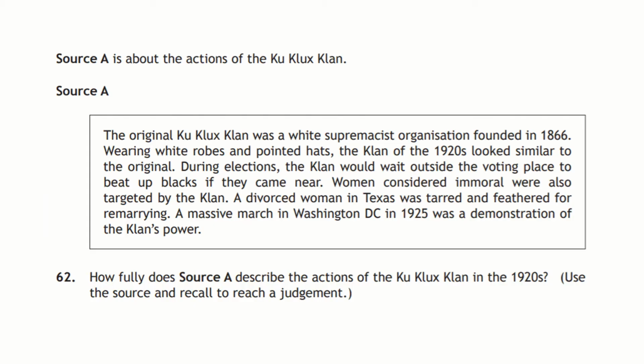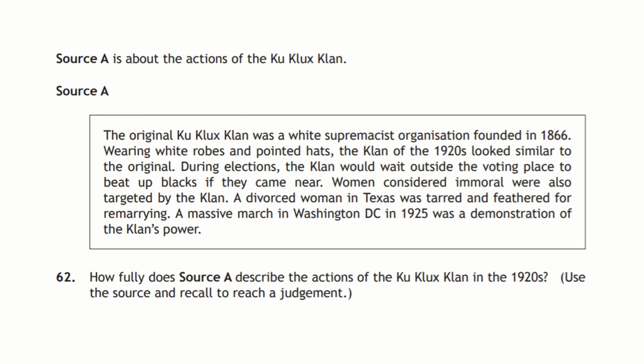The best way to do this is just to have a look at a question straight off. This is a question from the SQA past papers. I think it's 2016, but it might be 2015. And it's about the actions of the Ku Klux Klan. The source says, the original Ku Klux Klan was a white supremacist organisation founded in 1866. Wearing white robes and pointed hats, the Klan of the 1920s looked similar to the original. During elections, the Klan would wait outside the voting place to beat up blacks if they came near. Women considered immoral were also targeted by the Klan. A divorced woman in Texas was tarred and feathered for remarrying. A massive march in Washington, D.C. in 1925 was a demonstration of the Klan's power.